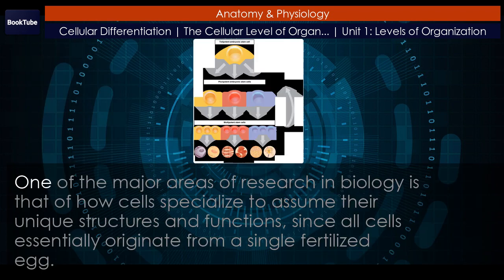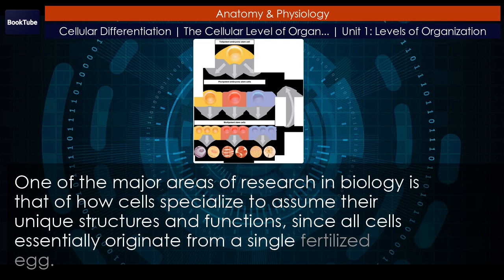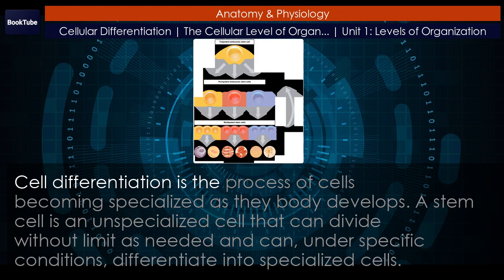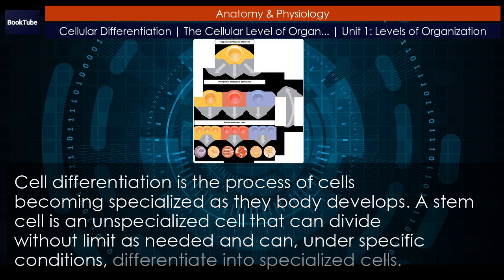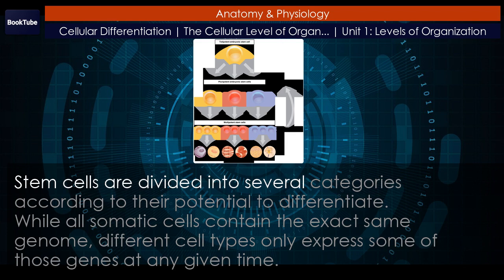Chapter Review. One of the major areas of research in biology is that of how cells specialize to assume their unique structures and functions. Since all cells essentially originate from a single fertilized egg, cell differentiation is the process of cells becoming specialized as their body develops. A stem cell is an unspecialized cell that can divide without limit as needed and can, under specific conditions, differentiate into specialized cells. Stem cells are divided into several categories according to their potential to differentiate.